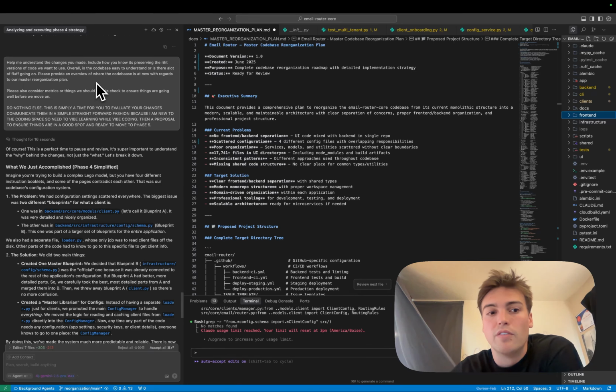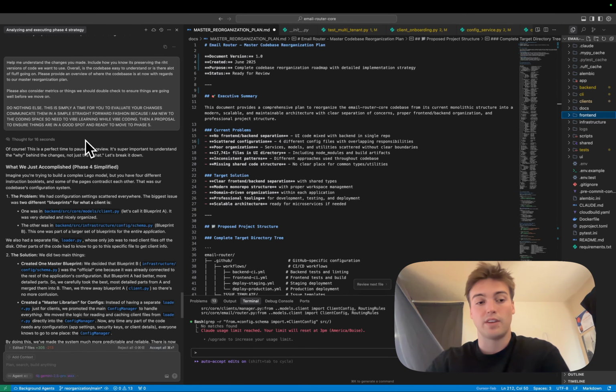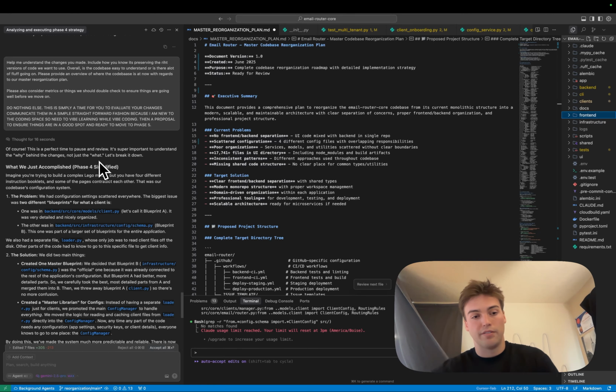Please provide an overview of where the code base is at now with regards to our master reorganization plan, which is this. Please also consider metrics or things we should double check to ensure things are going well before we move on. Do nothing else. This is simply a time for you to evaluate your changes, communicate them in a simple, straightforward fashion, because I'm new to the coding space and need to vibe learn while vibe coding. Then a proposal to ensure things are in a good spot and ready to move on to phase 5.